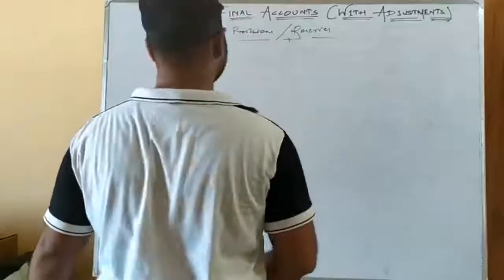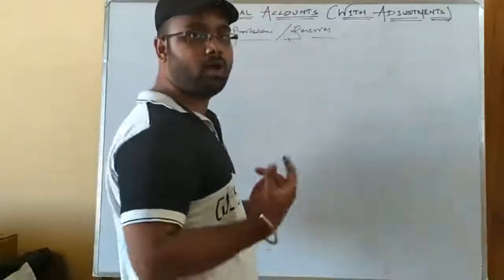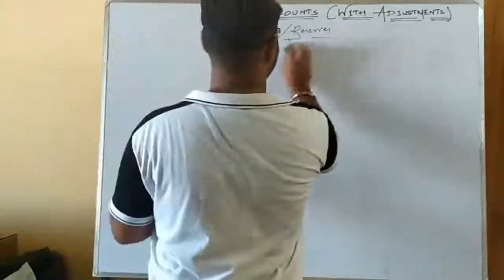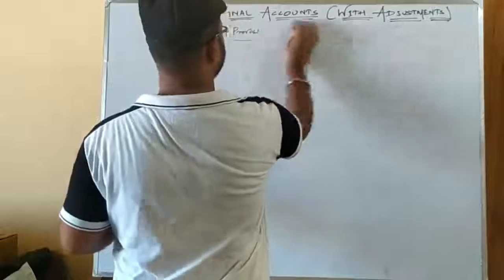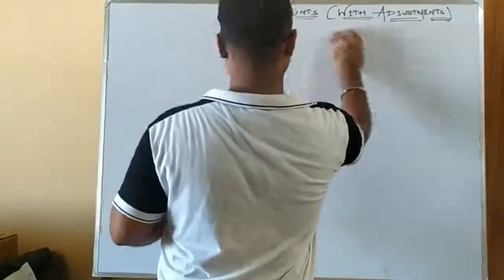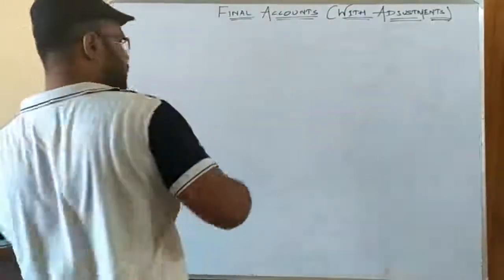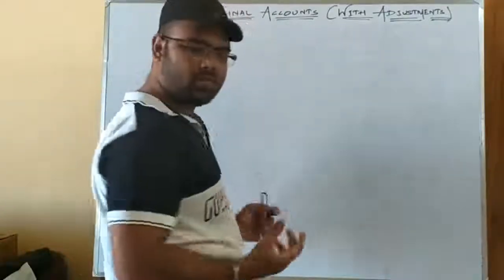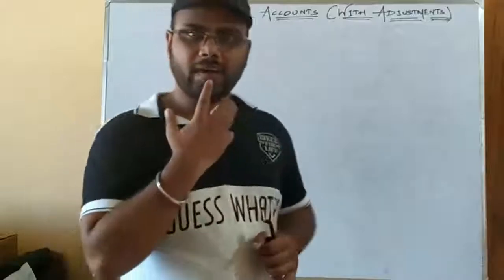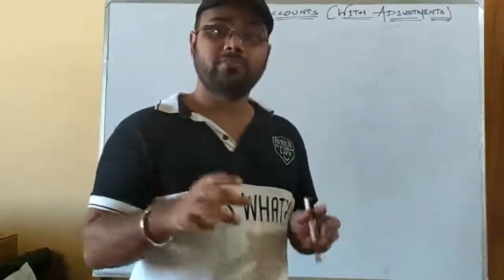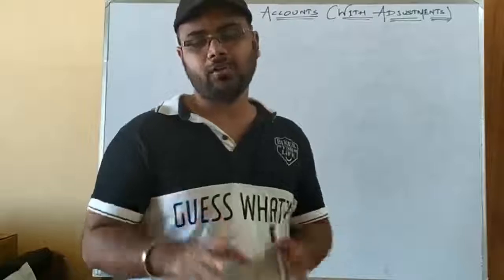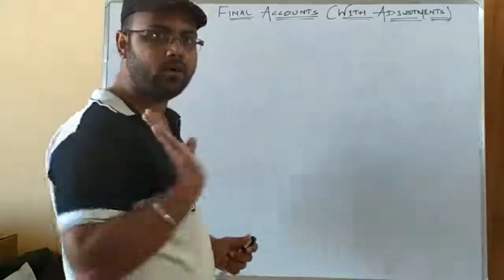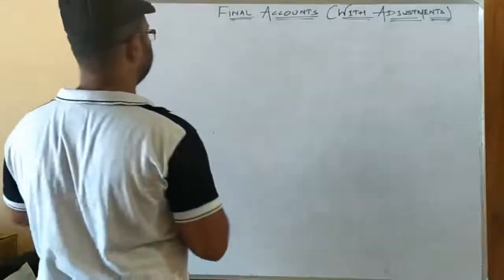Moving on to the next part, we will be discussing the provision or reserve for bad debt. Okay, so I am writing it again. The first classification that we made here is provision or reserve for bad debt. First of all, I am writing all the names that will be given synonymously, and you may get confused whether they are the same or different. Okay, first of all, I am writing the synonymous names.